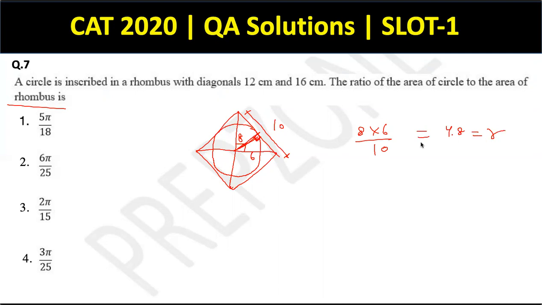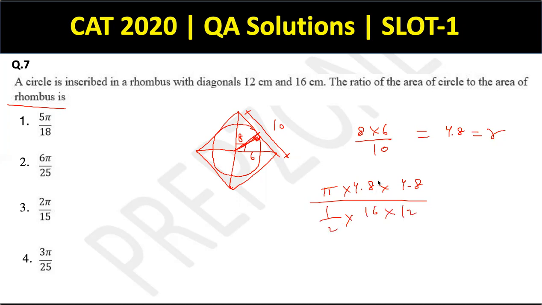Right? Now, using just these two properties of geometry and mensuration, it's just about putting in the right formula. So the area of the circle is pi r square, which means 4.8 into 4.8, divided by the area of the rhombus, which is half into the product of the diagonals. That is half into 16 into 12.